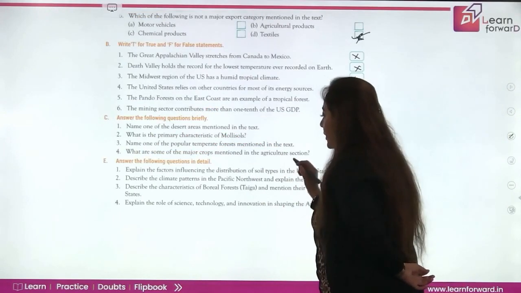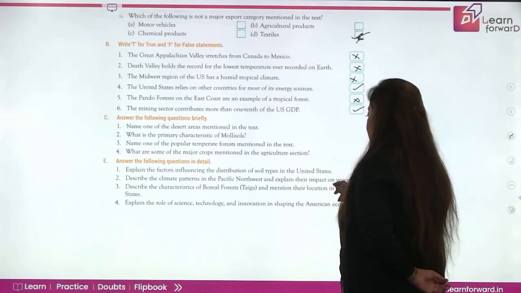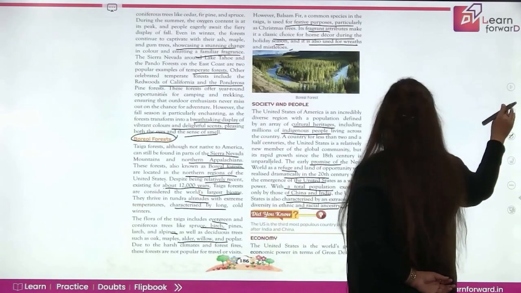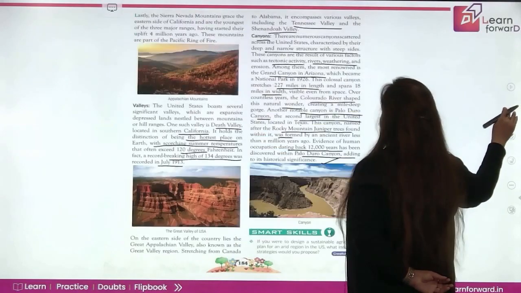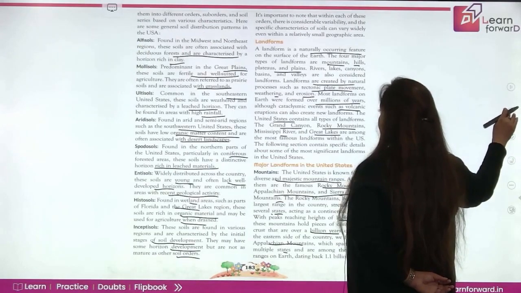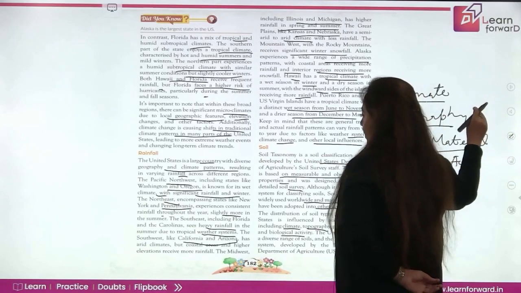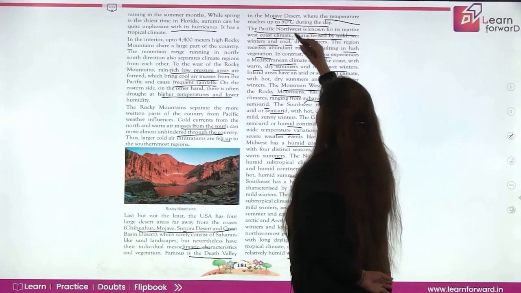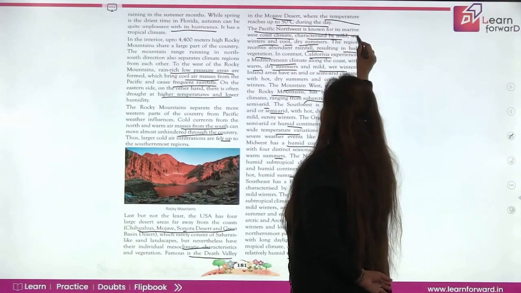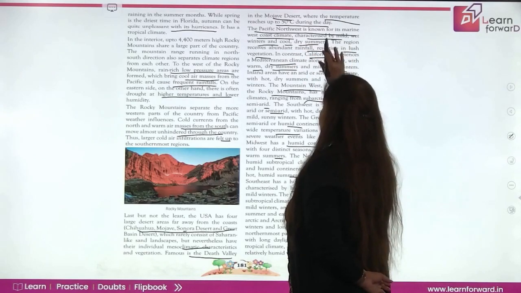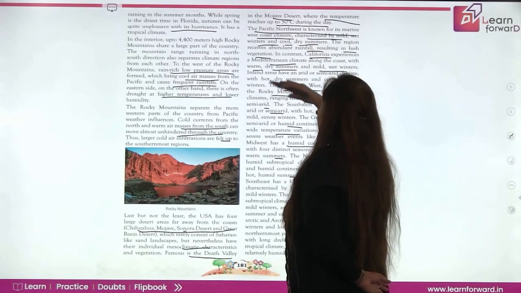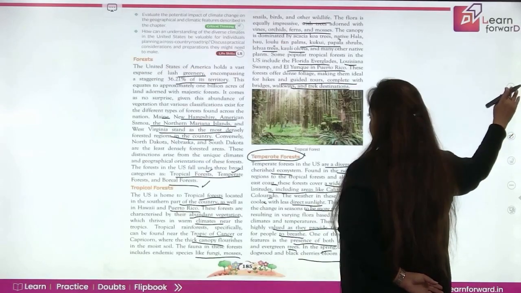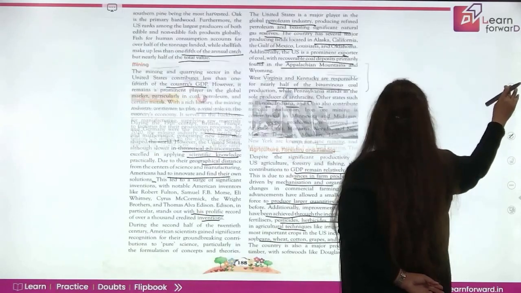It says, describe the climate patterns in the Pacific Northwest and explain the impact on vegetation. If we talk of the US, they have very different and varying climates. But if we talk particularly of the Pacific Northwest, the climate is marine west coast climate. It is characterized by mild wet winters and cool dry summers. It receives a lot of rainfall and has lush green vegetation. Because of excessive rainfall, the vegetation is lush green. So there is an abundance of vegetation in the Pacific part.